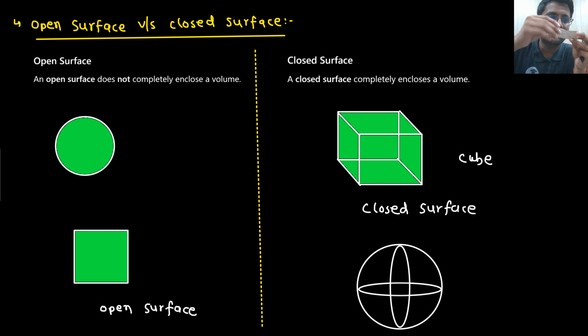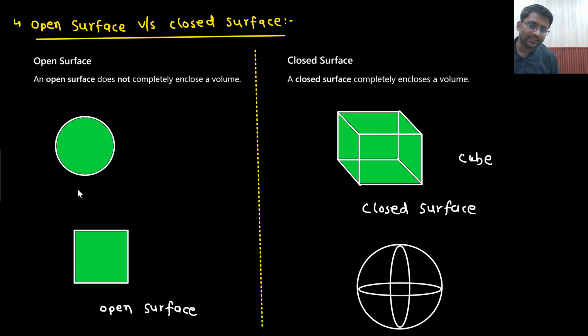But what if I make it somewhat like this? I rotate it and I make a cylinder. Upper side as well there is something, downward side there is something, and on the curve as well there is something. That means it will enclose some volume now, no? Similarly, this is the sphere. Is it enclosing some volume? Yes, inside it is enclosing some volume.